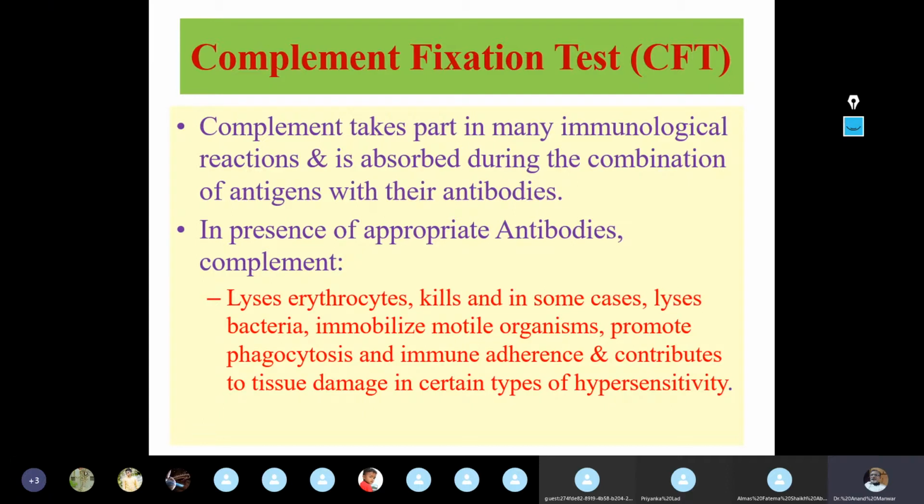If not, at least you should be remembering the three different pathways for fixation or activation of complement. Can anybody tell me the names of three pathways? What are they? Quick. Three pathways of complement activation. Anybody?